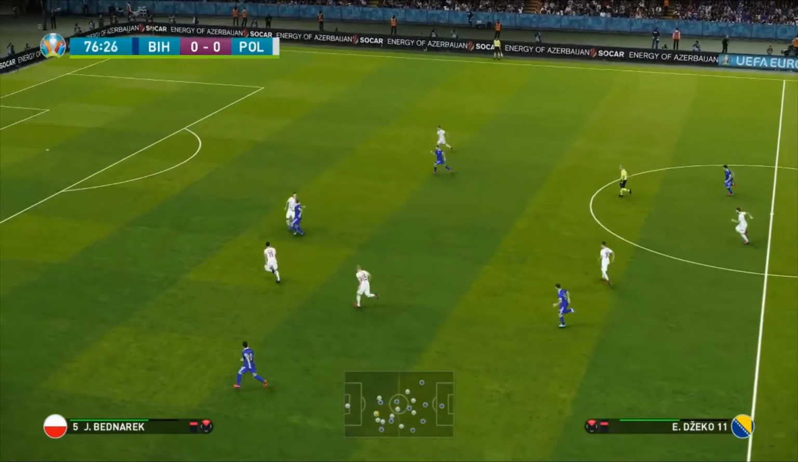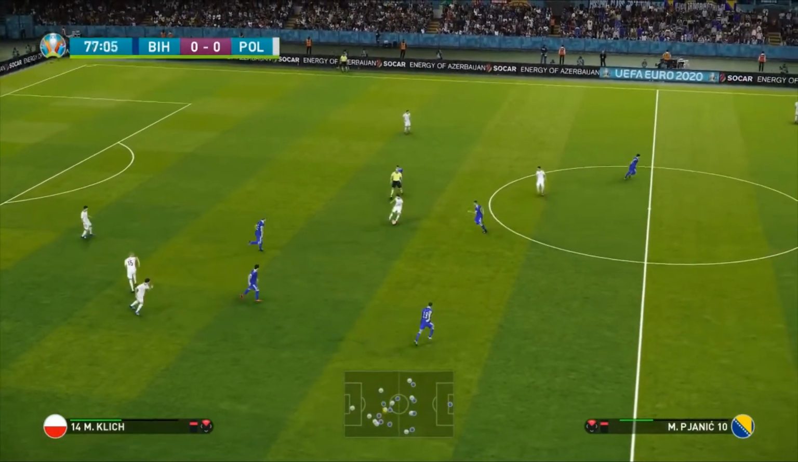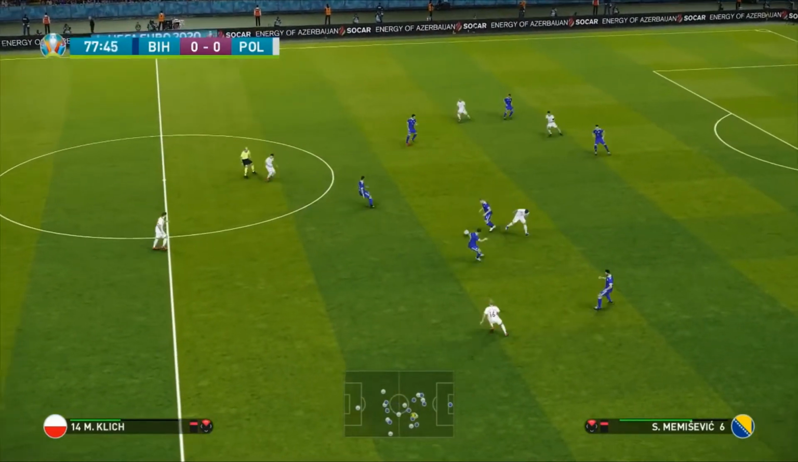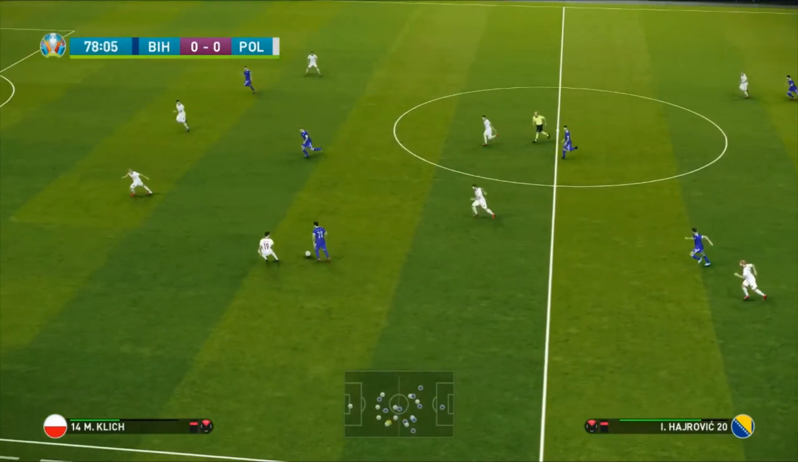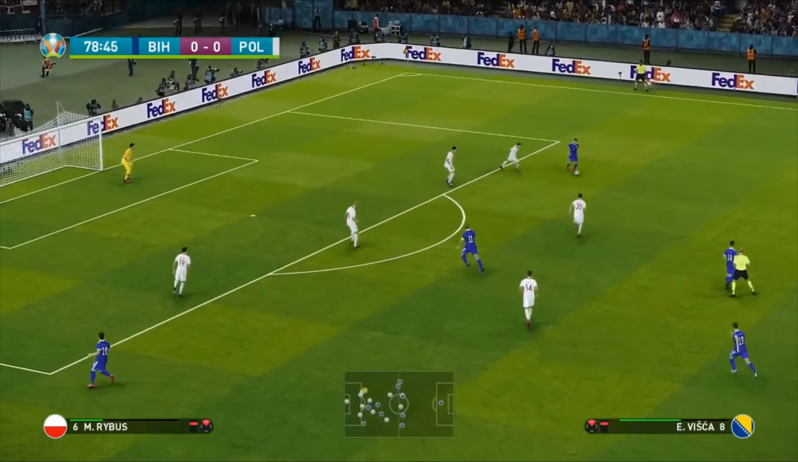Now here's Edin Dzeko. Tries to beat Bednarek of Southampton. Good work there from Kamil Glik into the path of Jakub Blaszczykowski. Now it's Piatek. Good defending there from Memisevic, and the Bosnians can attack. And here he is again, Edin Visca. He's been a menace.